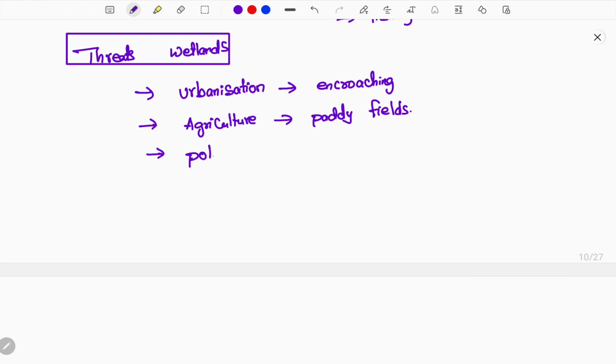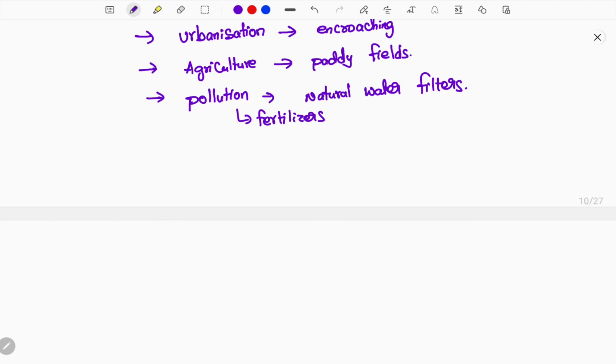And also pollution, from human-made activities, artificial inputs and many other things like fertilizers, which mostly pollute the wetlands. One more thing is that wetlands act as natural water filters. If these natural water filters are polluted, it will automatically create havoc for the human lifestyle. Then comes climate change. Present-day climate change has created major havoc for the wetlands. What is that?